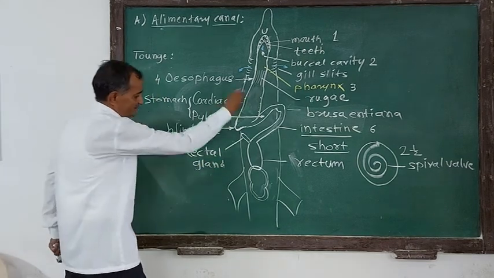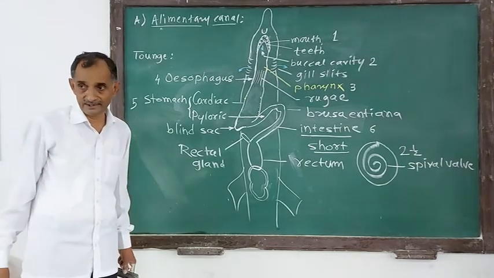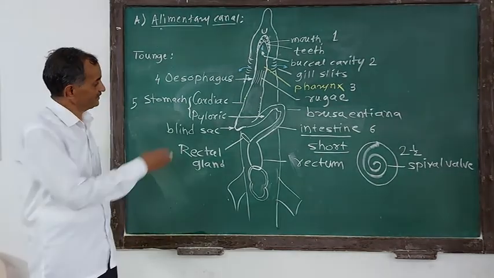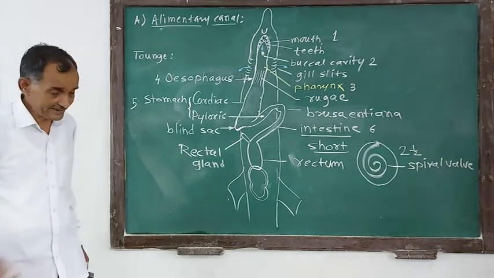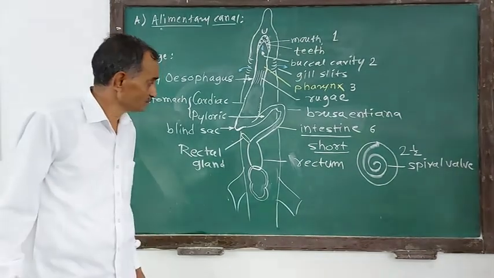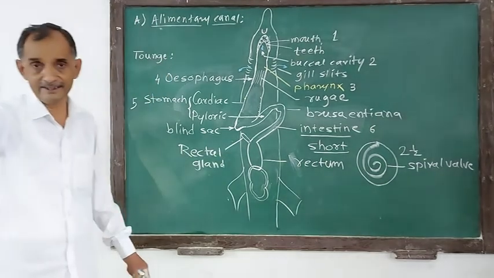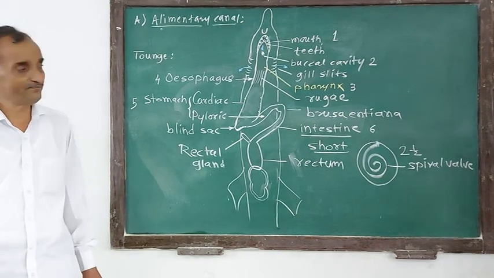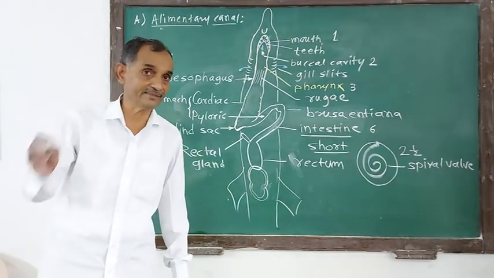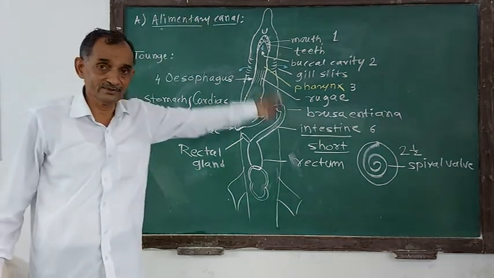Now, along with this alimentary canal, there are some glands, but during the next video we will consider the digestive glands which are associated with this alimentary canal. If you have any doubt, you can ask me freely about the functions of different organs in the Scoliodon. Thus we have finished only the alimentary canal. Remember it very well. We will talk about the digestive glands during the next video.